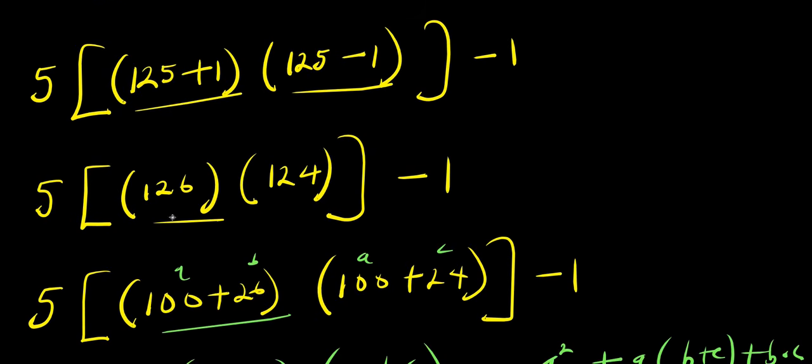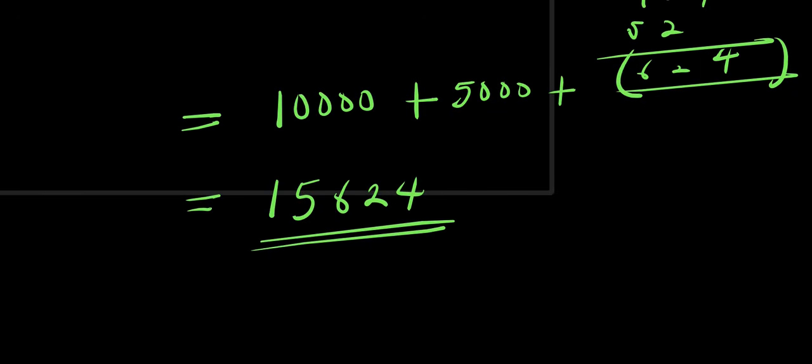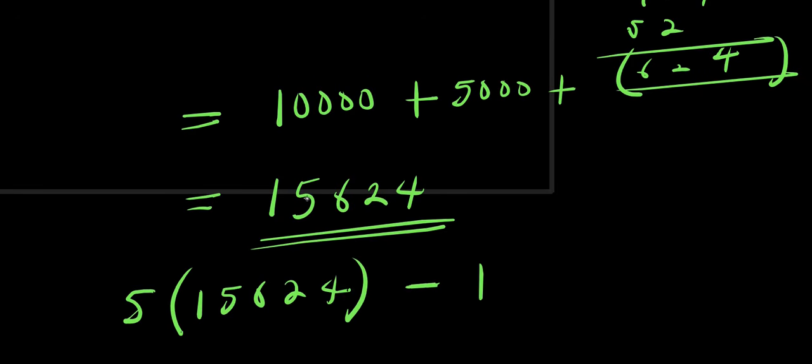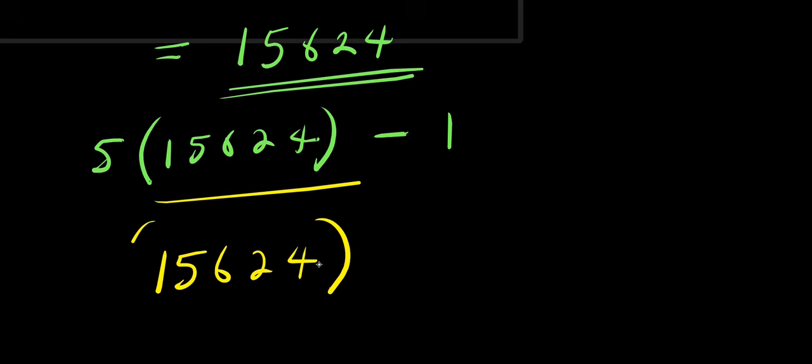Now that is our answer right there for what we have inside this bracket, which is 126 times 124. So we are going to multiply this by 5. I have 5 times 15,624. Then we have minus 1 to get our final answer. So let's multiply this out. I have 15,624 times 5 minus 1.